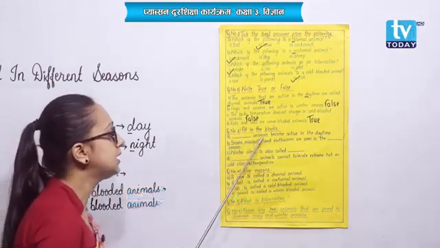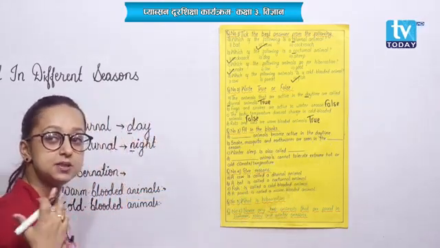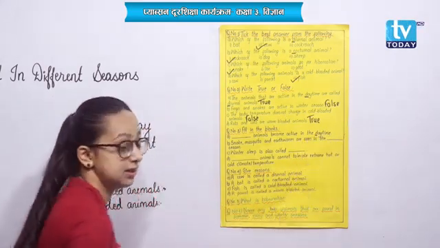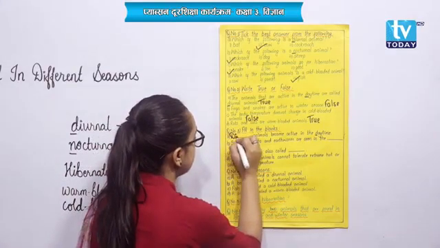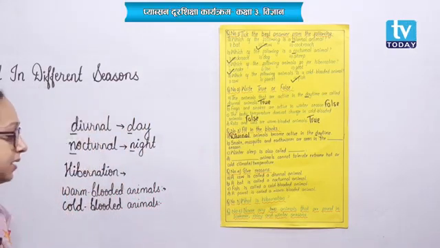Dotted animals become active in the daytime. Very easy. Very repeatedly I have been telling you, right? In the daytime, D. That means diurnal animals. Diurnal animals become active in the daytime.